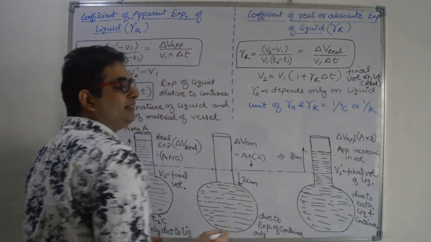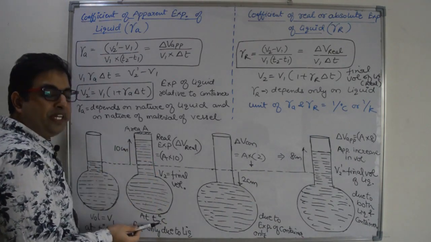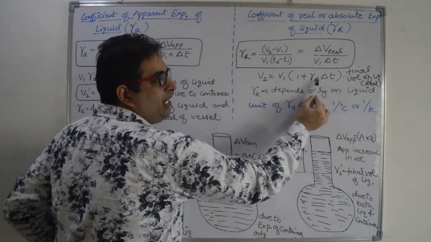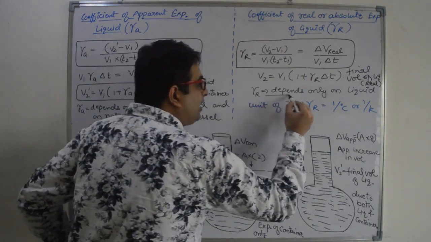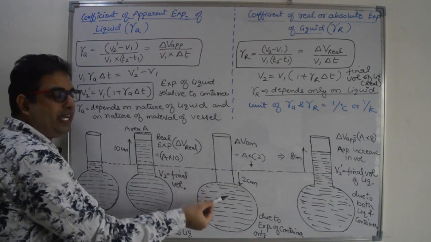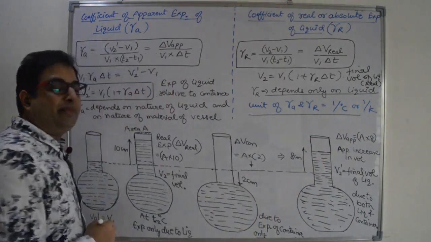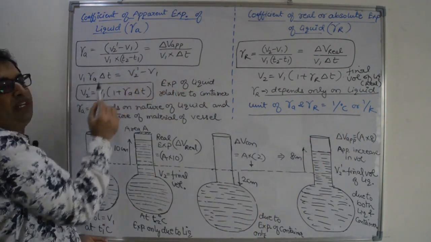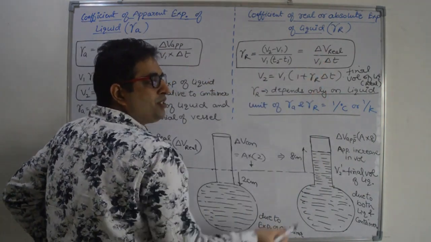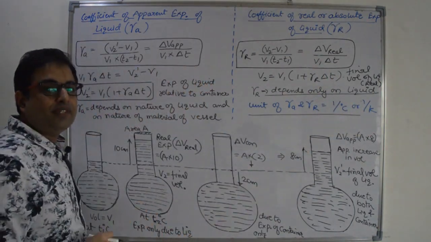This is the real expansion case. That means the final volume of the liquid, including only the expansion of the liquid, not the container, right? So the value is V1 into 1 plus gamma R into delta T, where gamma R depends only on the liquid, because in this case we are not taking the effect of the expansion of the container, right? And what is the unit of gamma R and gamma A? The volume will cancel out. The unit will be 1 by temperature, here also 1 by temperature. So the unit is 1 by degree Celsius or 1 by Kelvin, right?